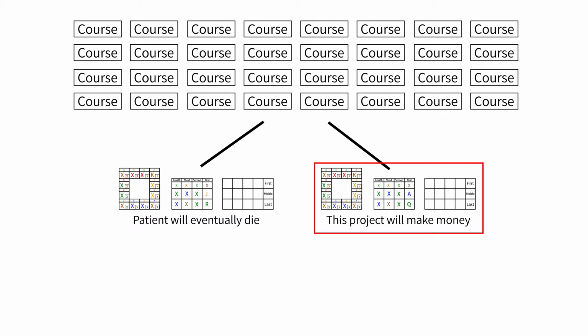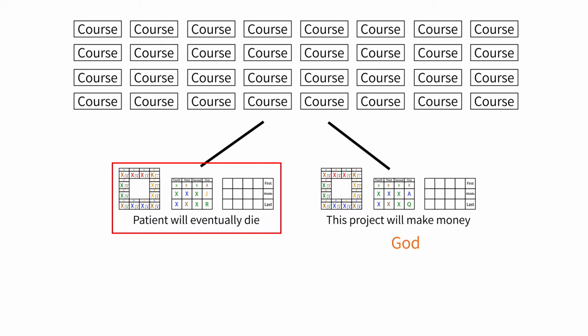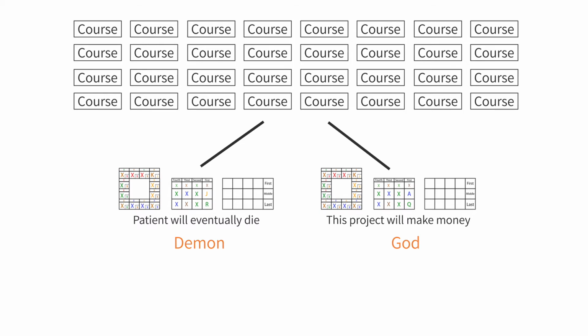If this terrestrial branch was a sign of good things to come, then the ancient people called this terrestrial branch a god. If this terrestrial branch is a sign of bad things to happen, the ancient people called this terrestrial branch a demon. There are lots of gods and demons, and I will have a video about them in detail. To make it easier for you to understand the gods and demons, I will just give you one example in this video.